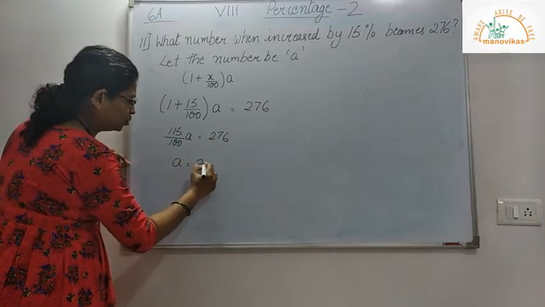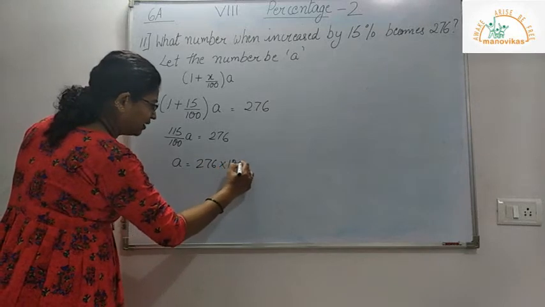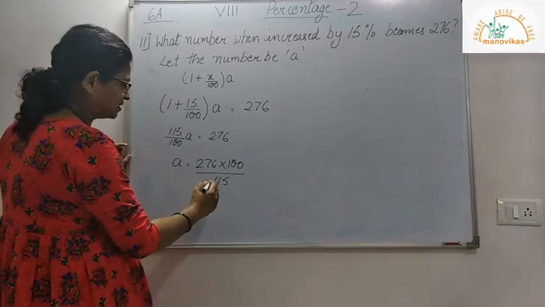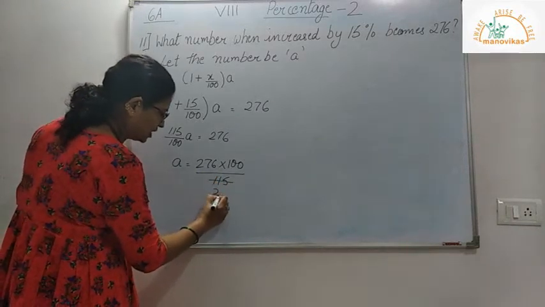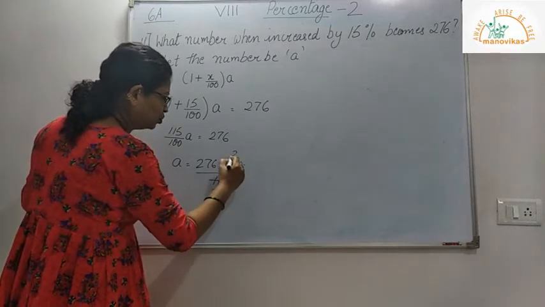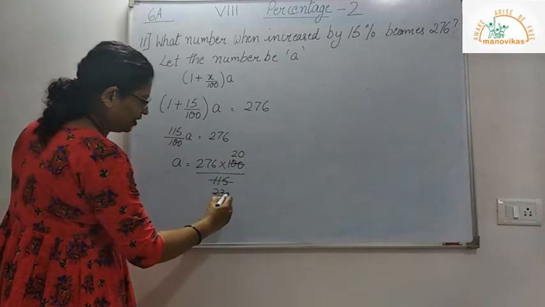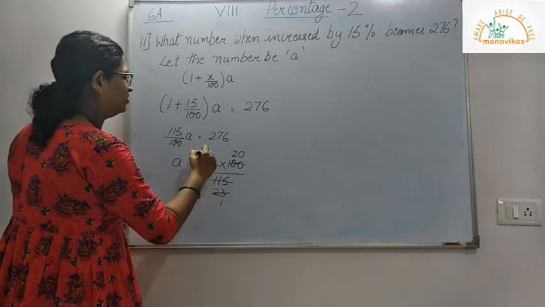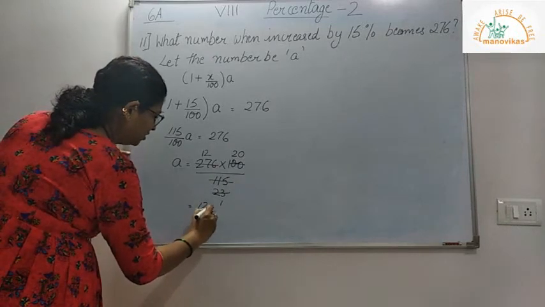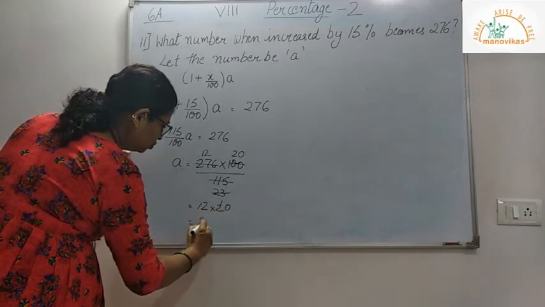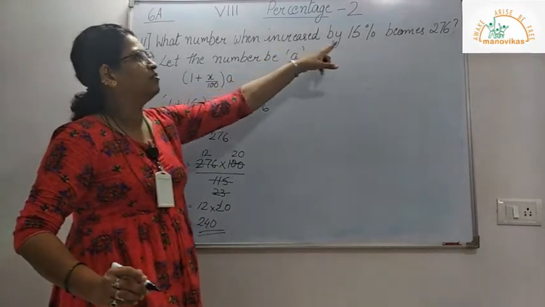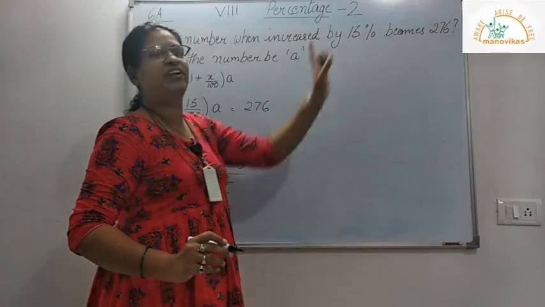So A is equal to 276 into 100 divided by 115. If I cancel this with 5, I get 23 1s are 23, 23 2s are 46. So I get 12 into 20, which is equal to 240. So 240 is the number which when increased by 15% we get 276.